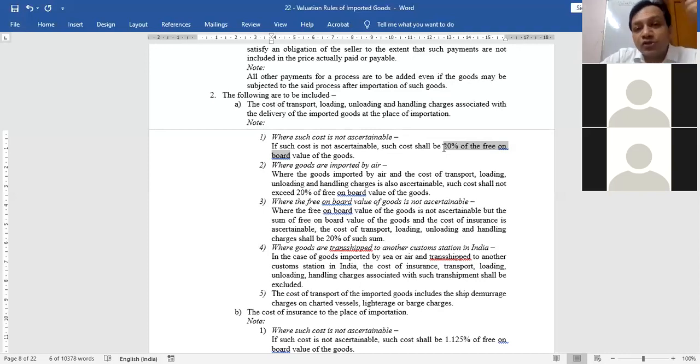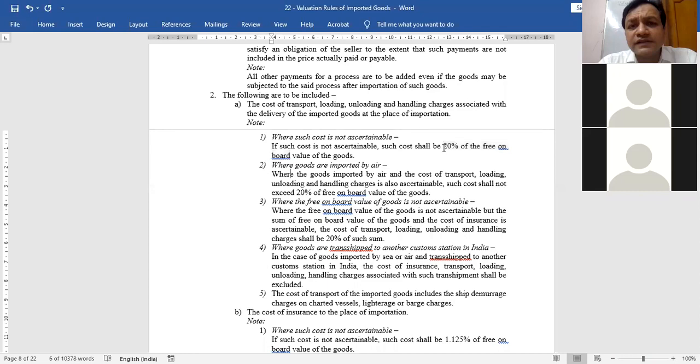Because when the goods reach India, there will be some additional cost of transporting, ship cost, insurance cost, so many other costs. Is free on board clear? It is the value of goods when these were in that country from where you are importing the goods, but the goods are on the ship. This is known as free on board value. Shall I proceed? Okay, so if you don't know this handling, transporting, etc. cost, it is flat 20% of free on board value.